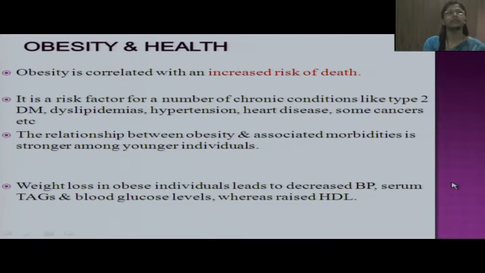So obesity is correlated with an increased risk of death. It is a risk factor for a number of chronic conditions like type 2 diabetes mellitus, dyslipidemias, hypertension, heart disease, etc. The relationship between obesity and associated morbidities is stronger among young individuals. As the person grows older, this relationship weakens, and beyond the age of 75, there is no such relationship. Weight loss in obese individuals leads to decreased blood pressure, decreased serum triglyceride levels and blood glucose levels, whereas raised HDL levels.